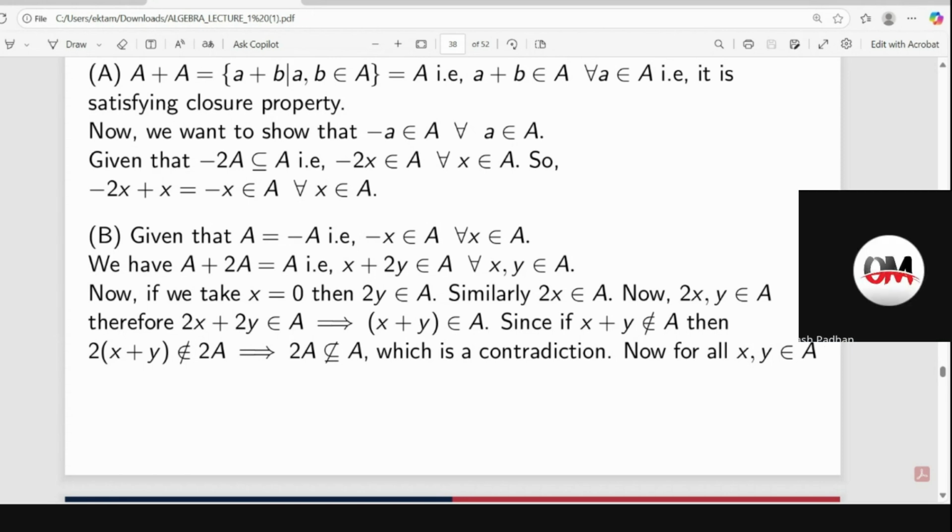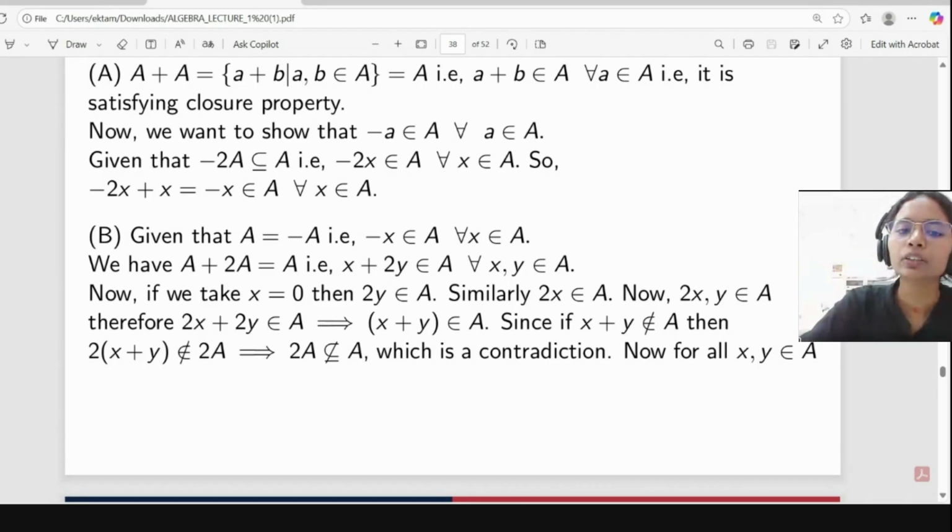Yes, ma'am. So now here, if we take x equal to 0, then 2y belongs to A. Is it clear? Similarly, we can replace x by y, then we will get 2x belongs to A. So now 2x and y are belonging to A. So if 2x and y belong to A, then from the property A plus 2A equal to A, 2x plus 2y will belong to A. So from here, what we are implying is that if 2x plus 2y belongs to A, it should imply x plus y belongs to A.